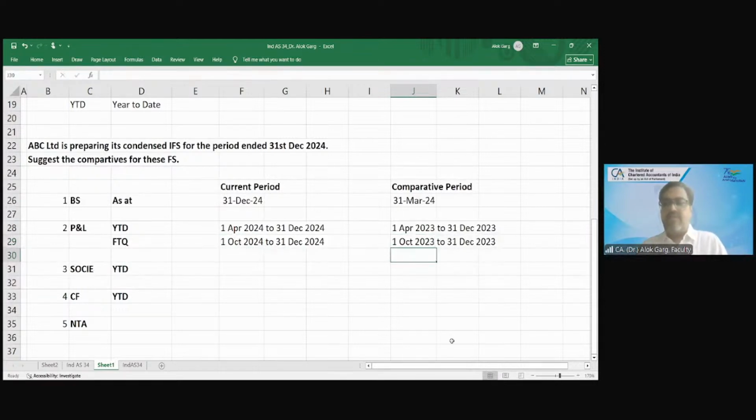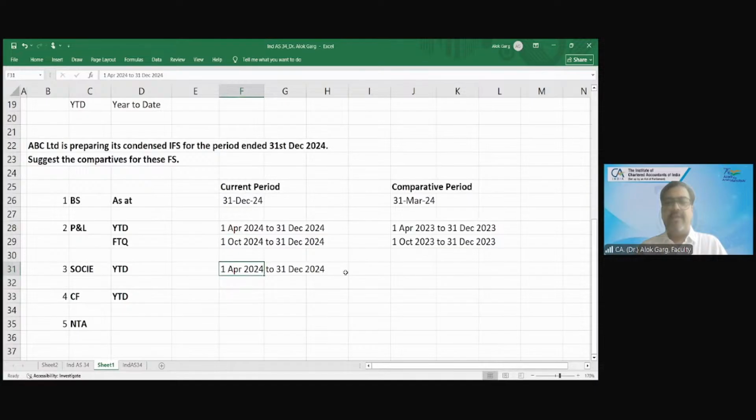Okay, very good. Now Priya, your turn. What is the period for statement of changes in equity? It will be from April 24 to 31st December 24.